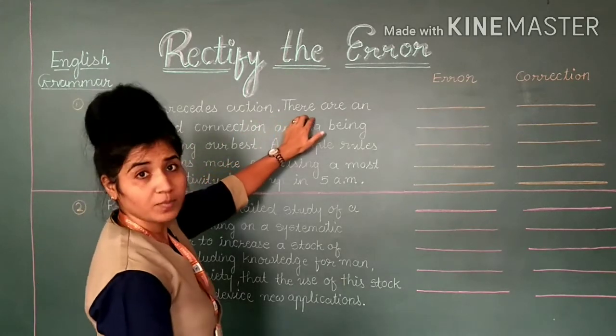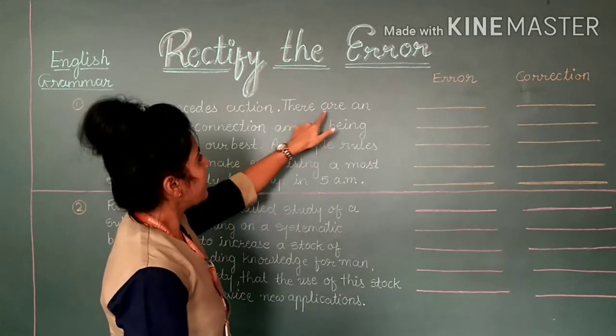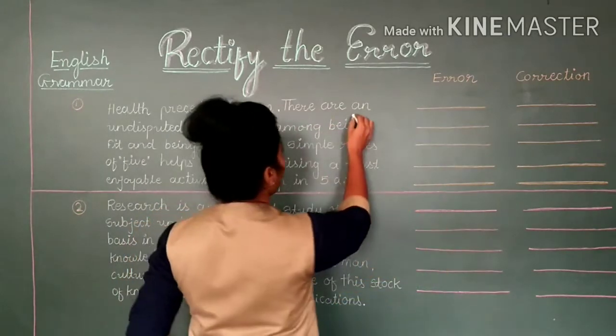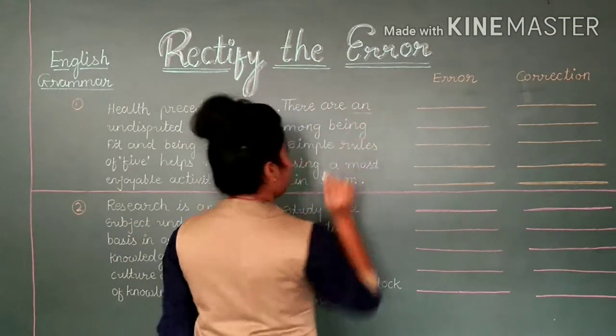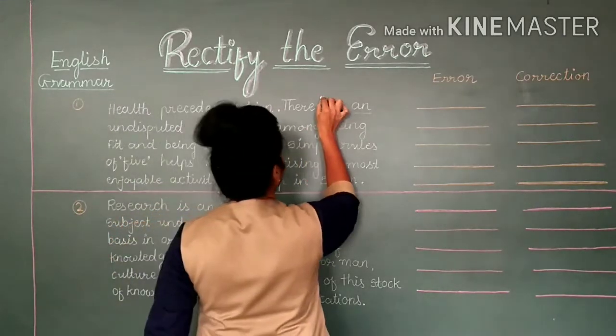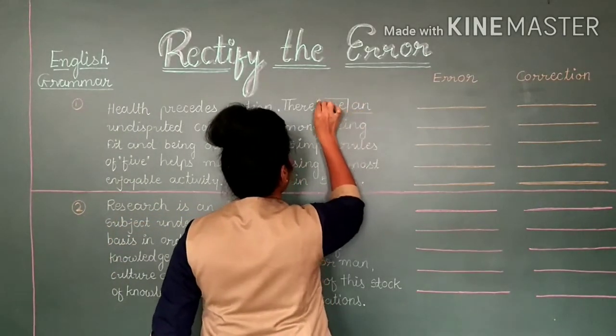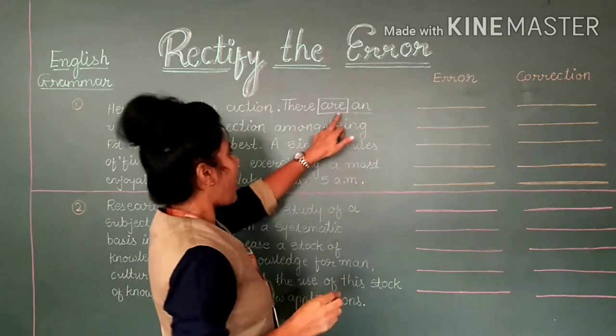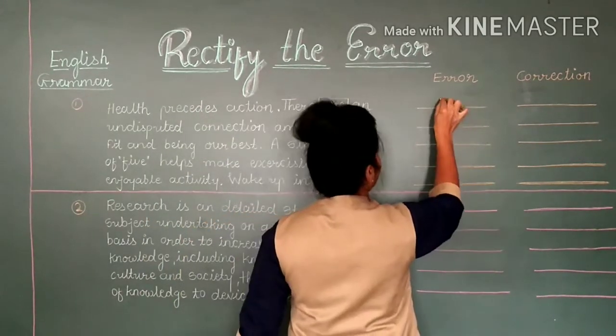So here comes this sentence: there are an. Here you are given an, and we are using it for singular. So we cannot use are here. So are is our error.